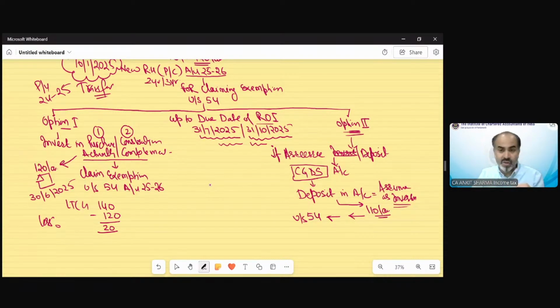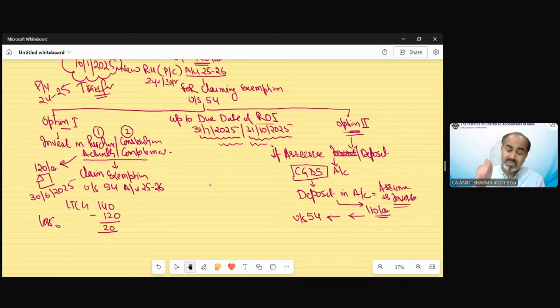The amount you have deposited in this scheme is going to be utilized within 2 years for purchase of property, or within 3 years from the date of transfer for construction of a property. So you are not actually utilizing this amount up to 31st July or October. You just need to deposit the amount in the capital gain deposit scheme, and it will be assumed that you will utilize that amount in future for residential house purchase or construction.